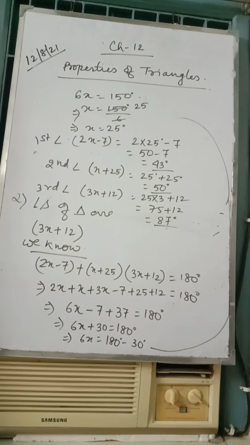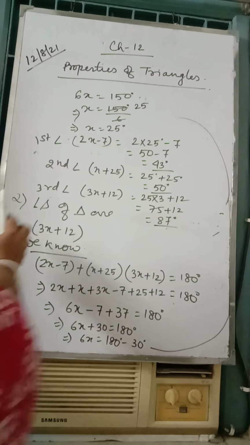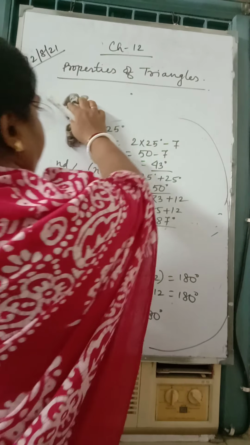Question number 4 says one angle of a triangle is 65. Find the remaining two angles if their difference is 20 degrees. So let the first angle be x, so the second will be x plus 20.